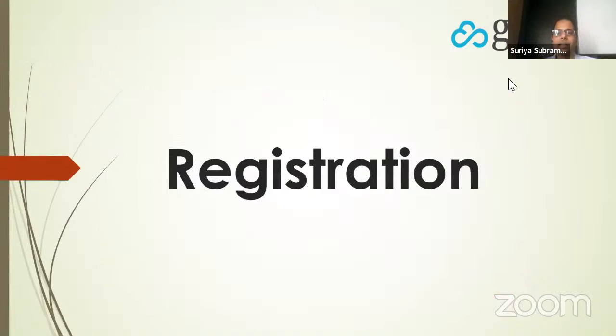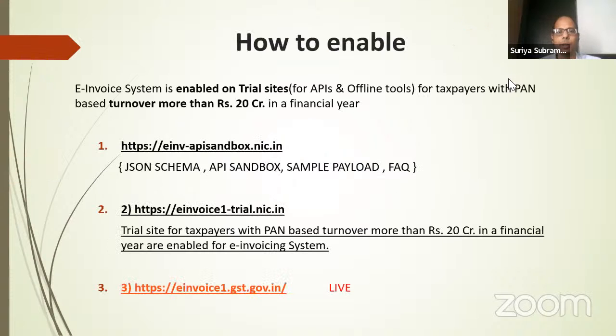So now let's look at registration. Who is required to register? Again, anybody with annual aggregate turnover of more than 20 crores is required to register. Just to be very clear, what is annual aggregate turnover? Annual is very clear. It's in the financial year. Aggregate means the turnover of all your GST numbers. If you have a PAN number with multiple GST numbers, the turnover in all the individual GST numbers.